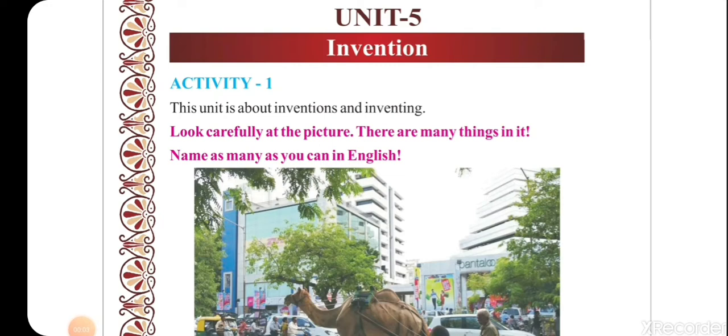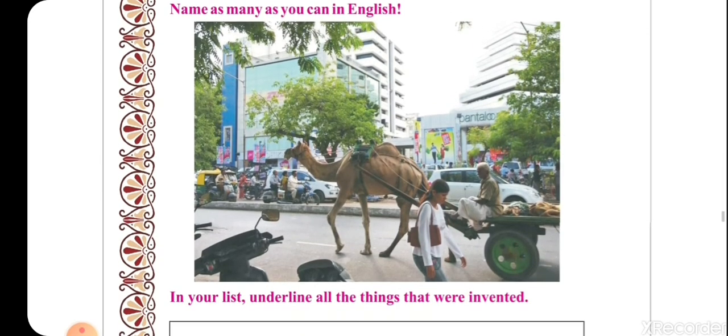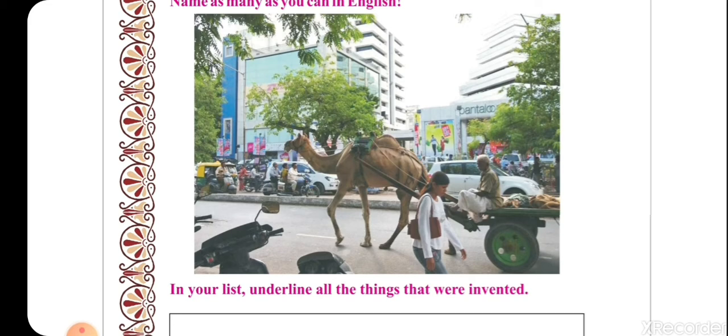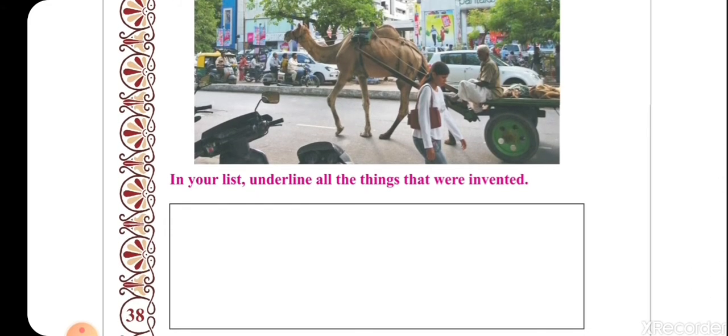Unit 5, Invention. Activity 1. This unit is about inventions and inventing. Look carefully at the picture. There are many things in it. Name as many as you can in English. In your list, underline all the things that are invented.